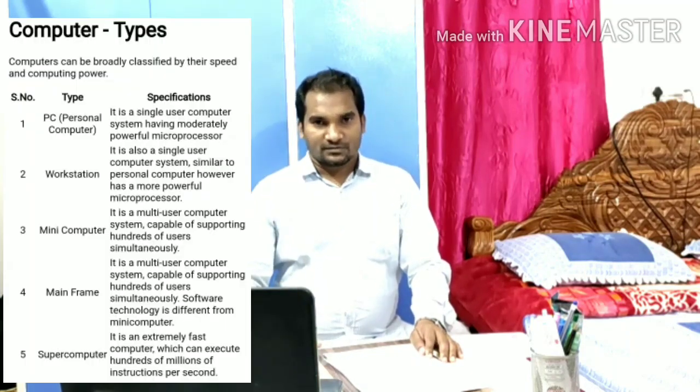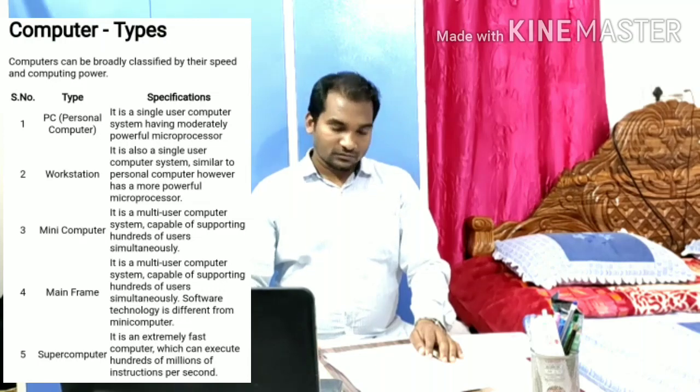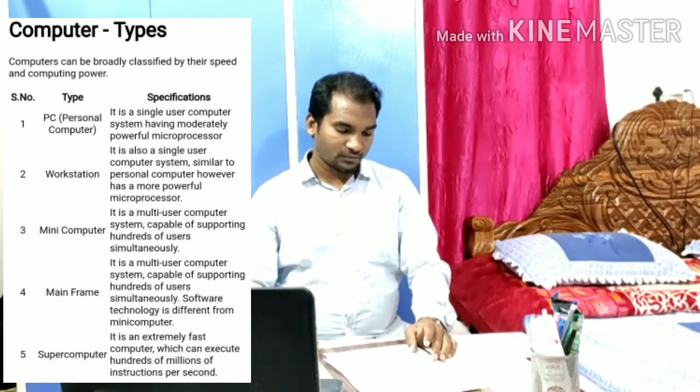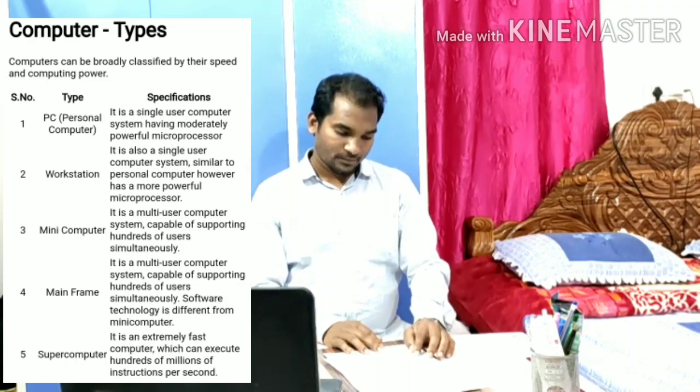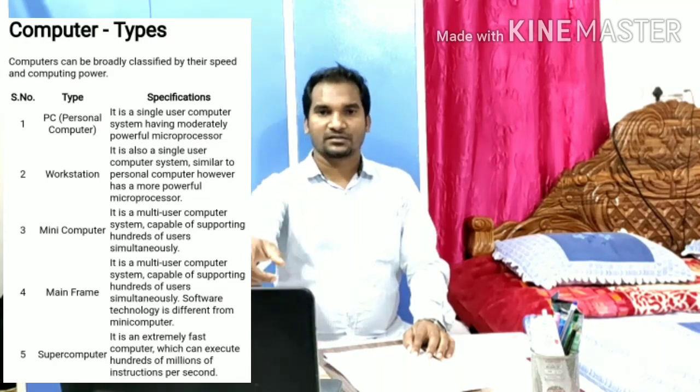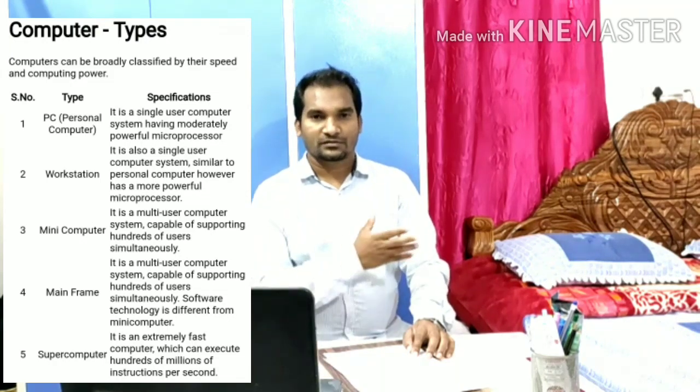Now we will discuss the types of computer. There are five types of computer present. What are those? PC, workstation, mini computer, mainframe computer, supercomputer. PC stands for personal computer, that is a single user computer like this laptop, desktop.